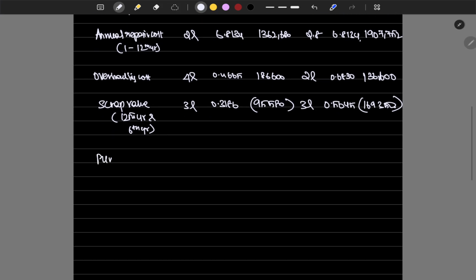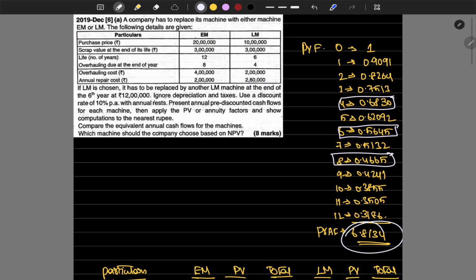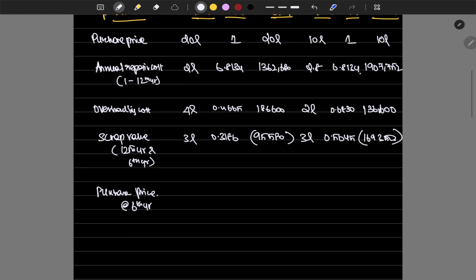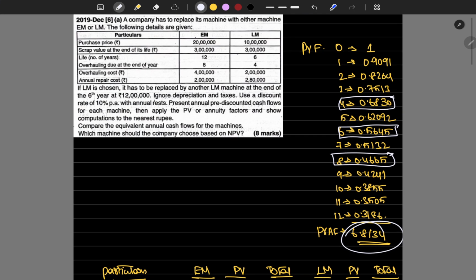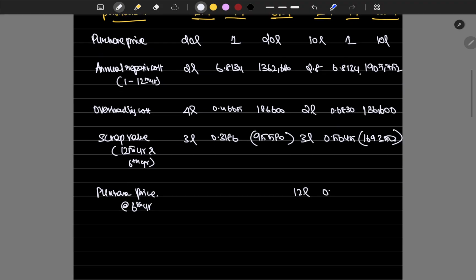Then again we are purchasing the LM at the 6th year for 12 lakh rupees. 12 lakh into 0.5645 is 6,77,400.